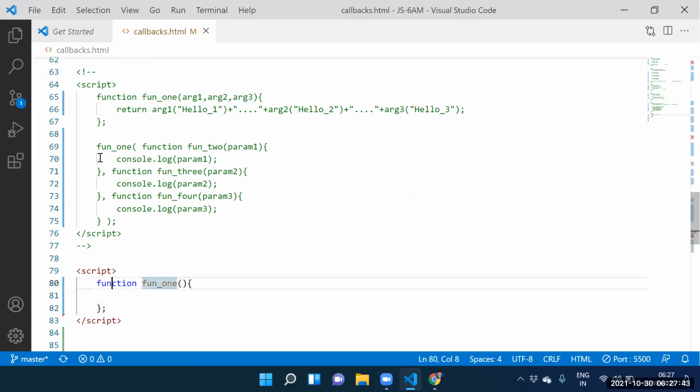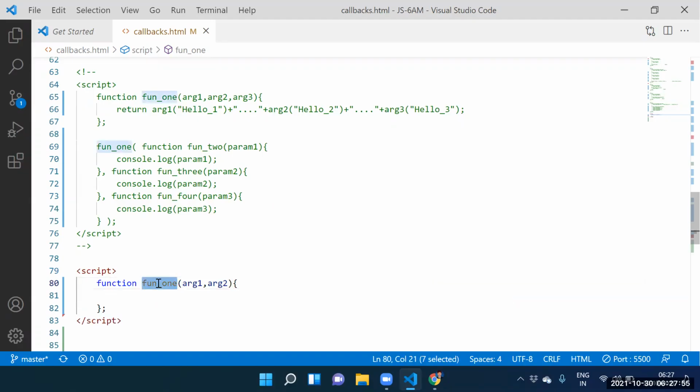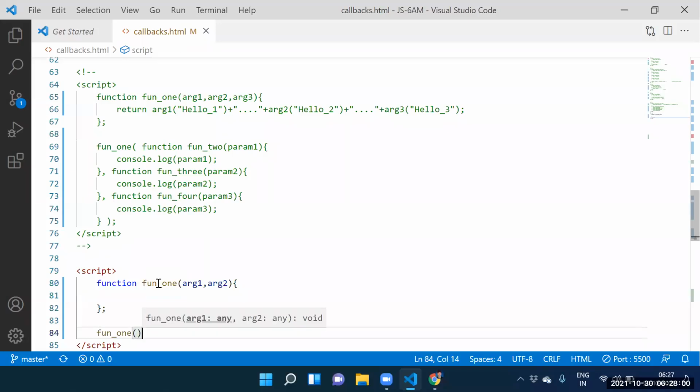Here itself we need to pass function 1. How many arguments do we have? 2 arguments. Argument 1, comma, next one is argument 2. Guys, can I call function 1? Yes, sir. Let me call function 1.